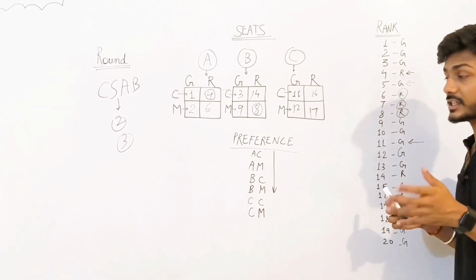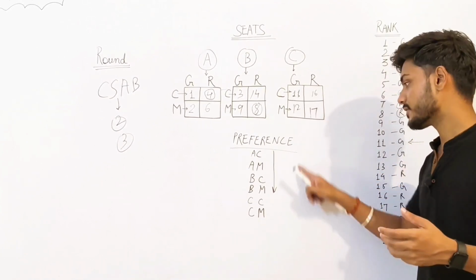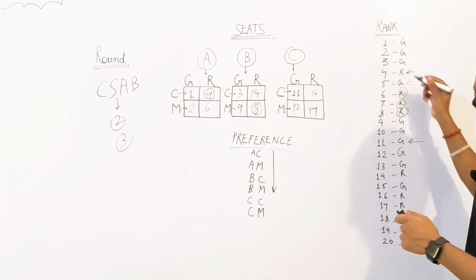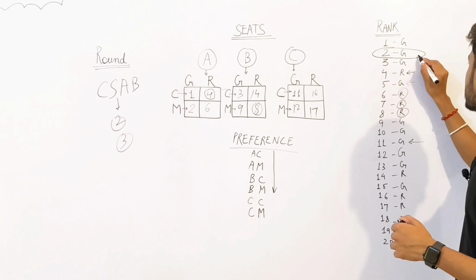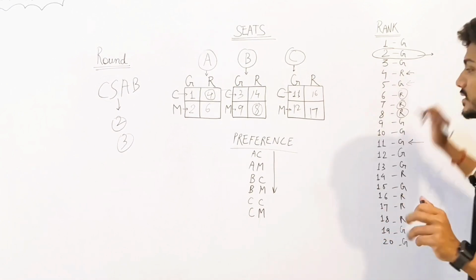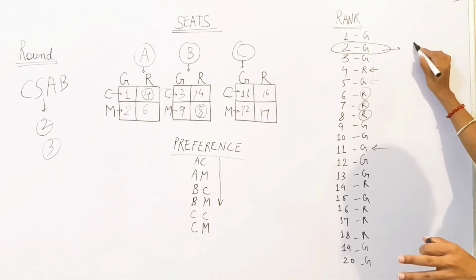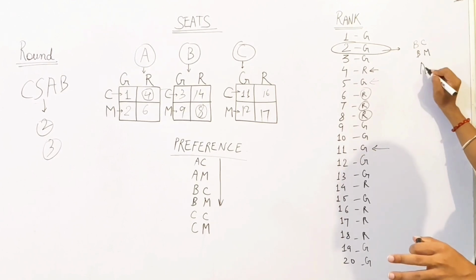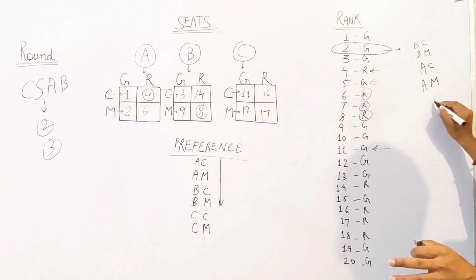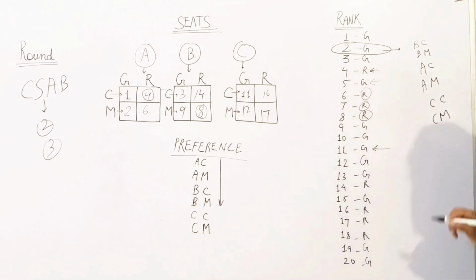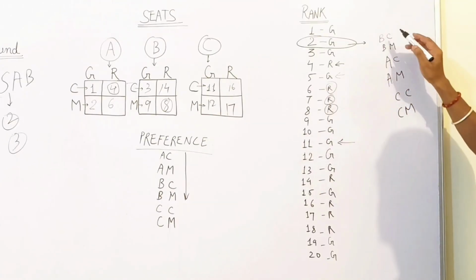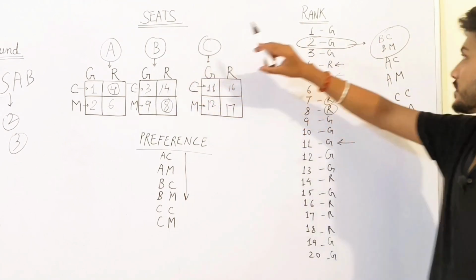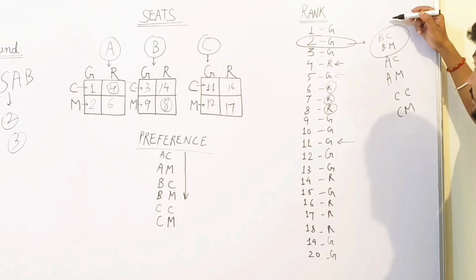Let's say, for example, all students have different preference lists. To be clear, I am assuming that only the second-number student has a preference list of, let's say, BC, BM, AC, AM, CC, CM. Now what does he want? The second ranker wants the institute B to be the institute where he is going to get admitted.